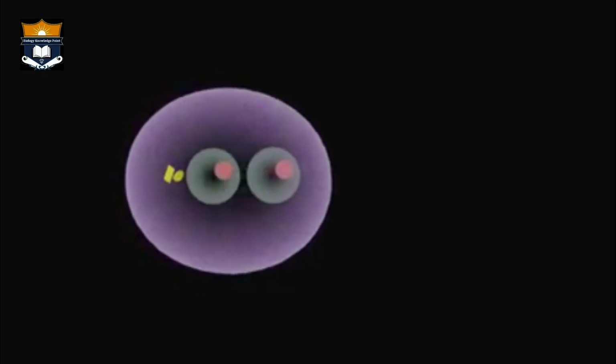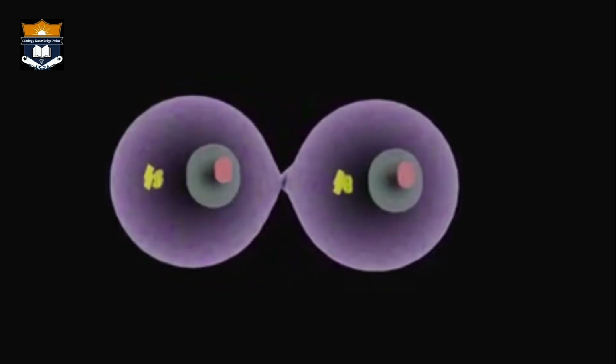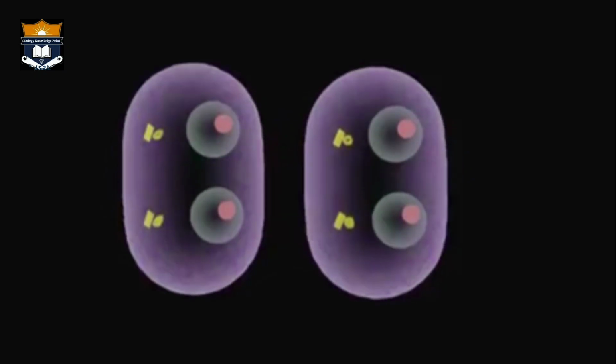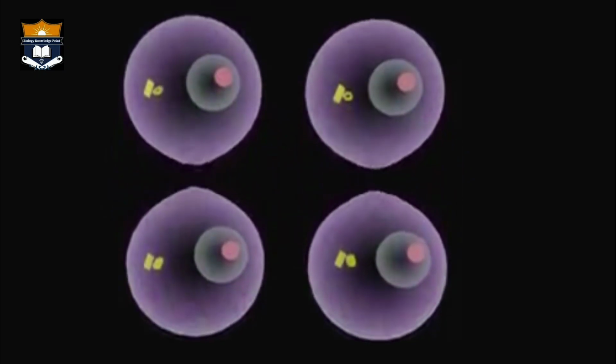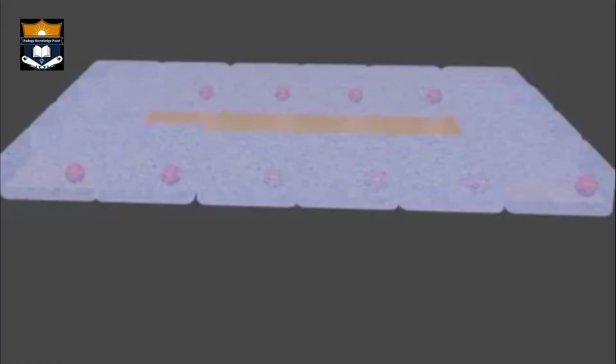Mitosis is a type of cell division in which one cell divides to produce two new cells that are genetically identical to itself. Mitosis is a way of making more cells, which helps organisms to grow in size. Mitosis also helps in repairing damaged tissue or replacing worn-out cells.